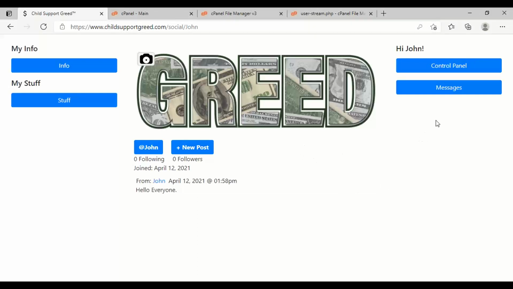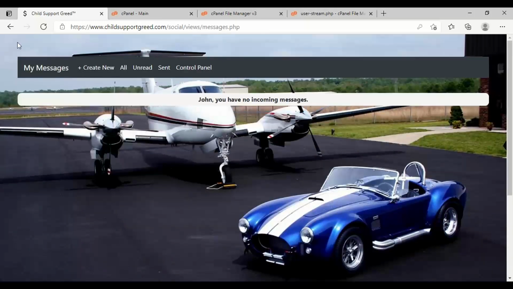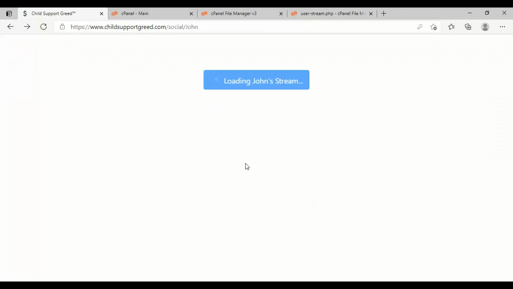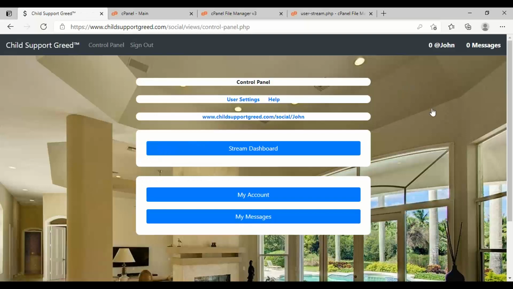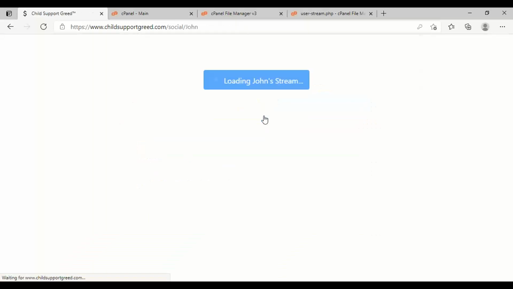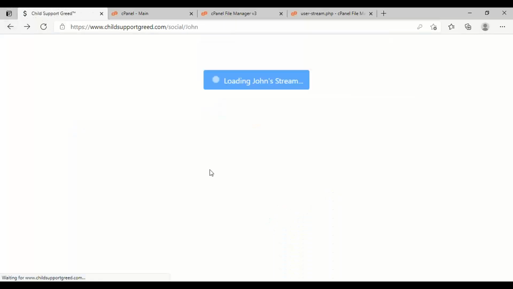Okay, so this link is now fixed. When you click messages on your profile page, it takes you to your messages. I want to go ahead and fix that right then so I wouldn't forget. So control panel is how you get to everything. Let's go back to your page. And let me click it again just to make sure it's not a fluke. So there you go. So that's working.